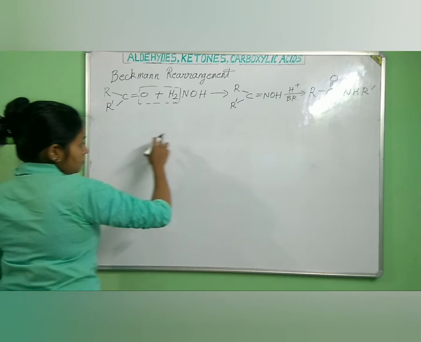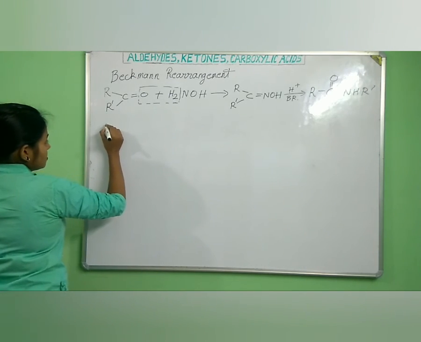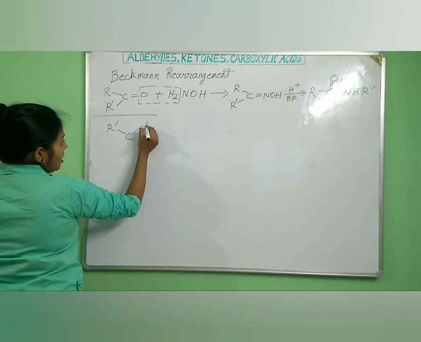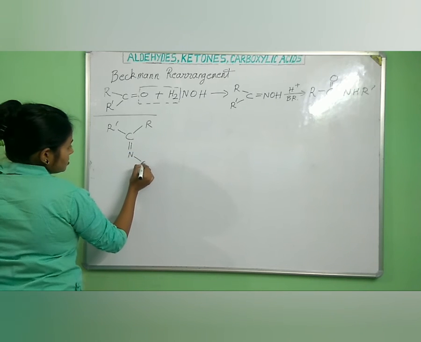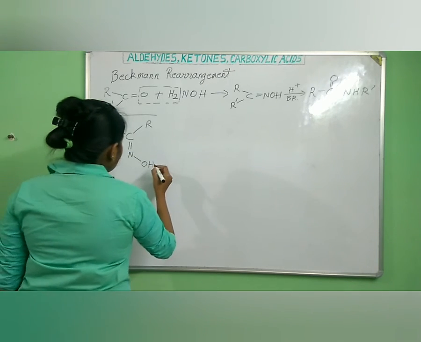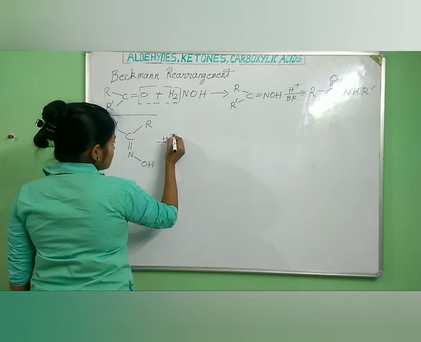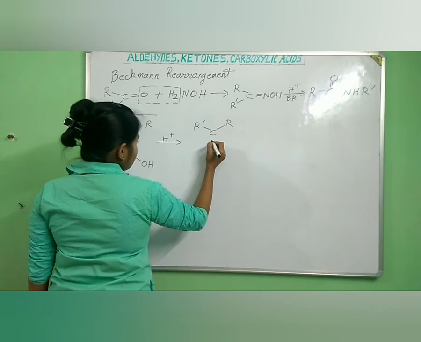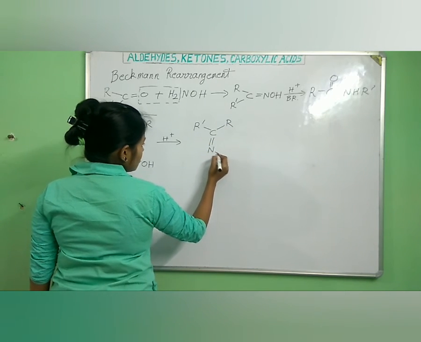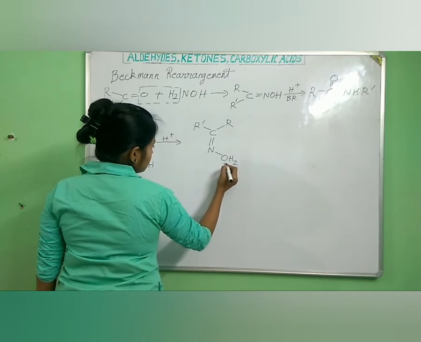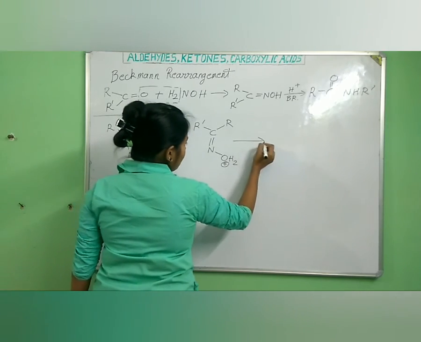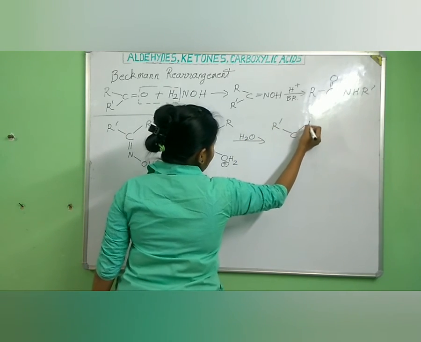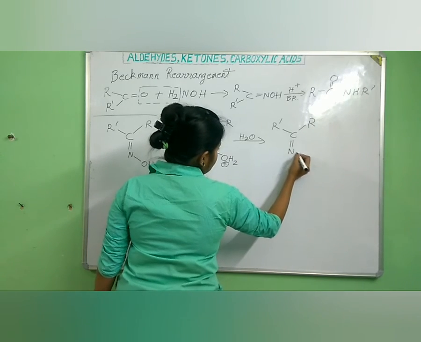Now let us come to the mechanism. For example, let us take the ketoxime. R dash, C, R, double bond N OH. This is our ketoxime. Now what happens in presence of H plus? So this is R dash C R double bond N OH2 plus. So in the next step there is removal of water molecule. So R dash C R and nitrogen will have one positive charge.